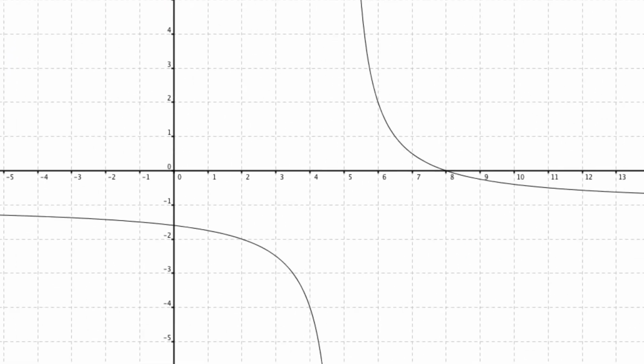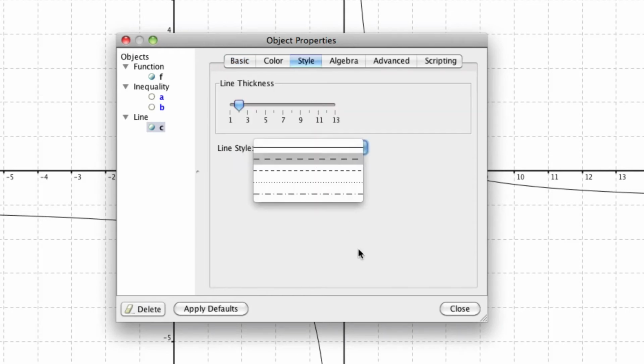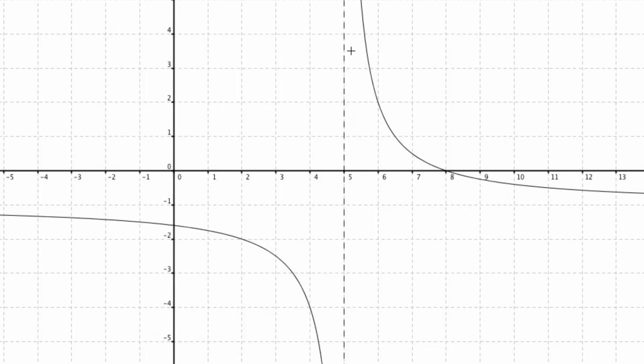And you might notice some things about this, starting with, well, I'll graph this line here, x equals 5. And we can change the properties of that line. Object properties, we'll make it dashed, so you can see a little bit better here. But we have a vertical asymptote at the 0 of our denominator here, of course. So we say it's undefined at x equals 5.